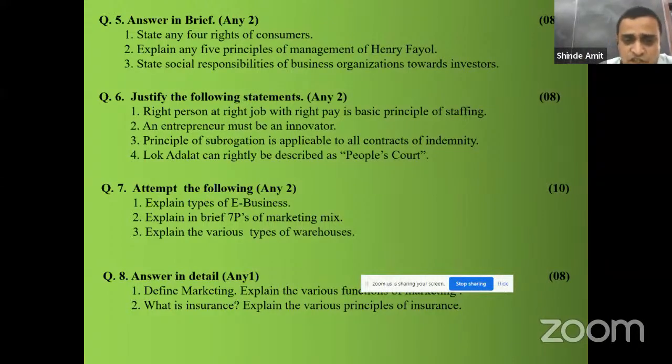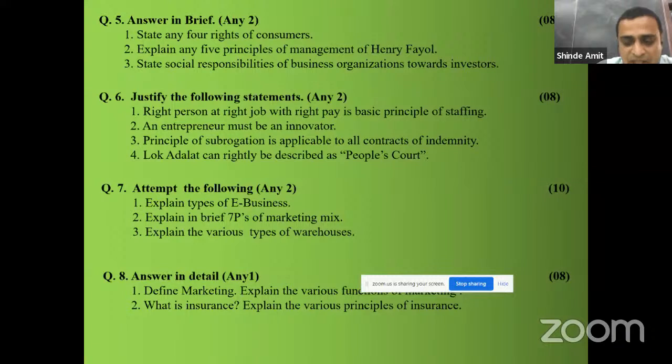Second question, what is insurance? Explain the various principles of insurance that we saw in our PPT. Meaning and definition of insurance. Draw the suitable diagram. There are 7 principles of insurance. Explain each and every principle along with the examples, and then write the conclusion.